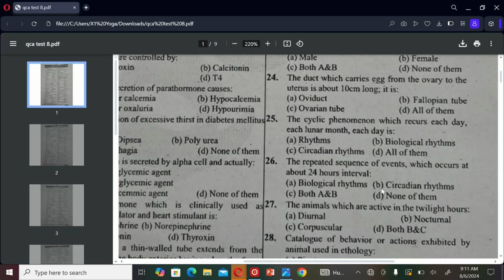The next MCQ is: the repeated sequence of events which occurs at about 24-hour intervals is A. Biological rhythms, B. Circadian rhythms, C. Both A and B, and D. None of them. So the correct option is B, Circadian rhythms.